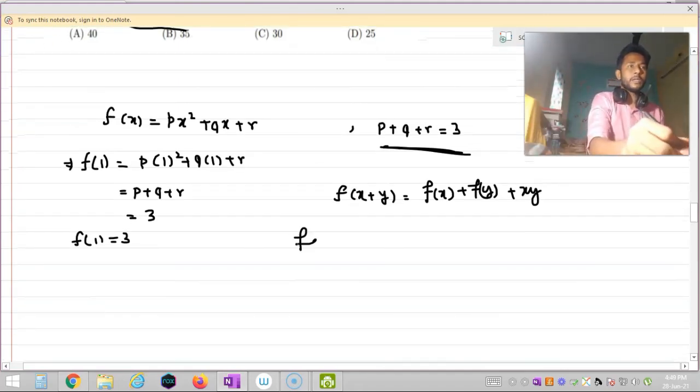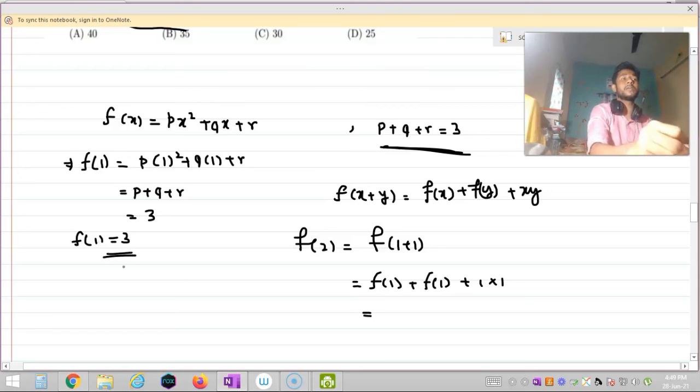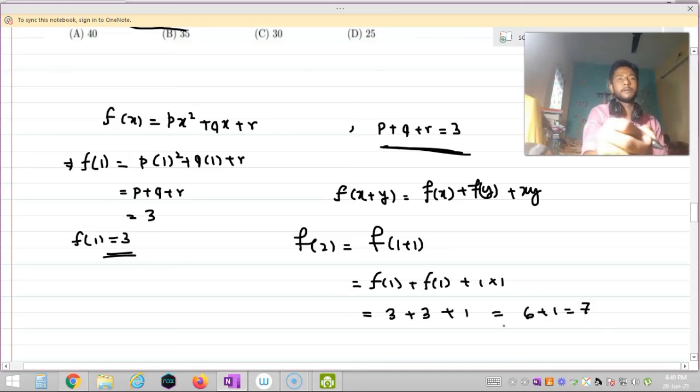Okay, so f of 2 is equal to f of 1 plus 1. Now using this condition I can write f of 1 plus 1 as f of 1 plus f of 1 plus 1 into 1. So the value of f of 1 equal to 3. So I can write it 3 plus 3 plus 1. So this is nothing but 6 plus 1. So this is nothing but 7. Okay, now we got the value of f of 2.